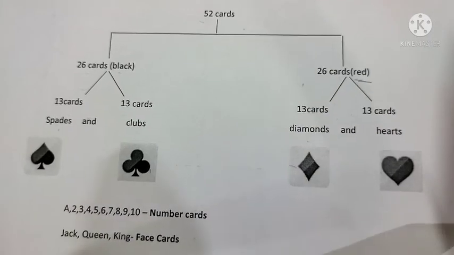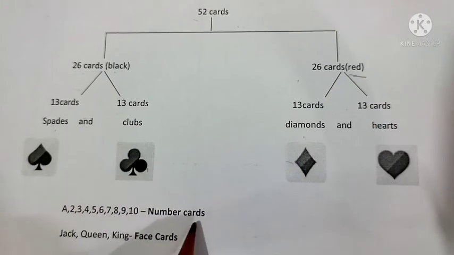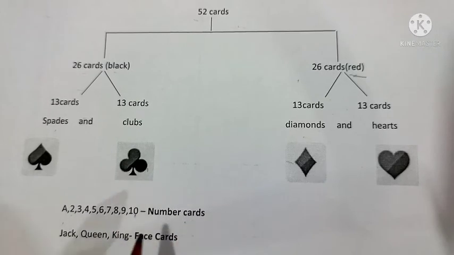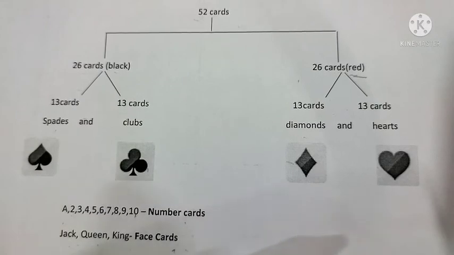Now what is the next point we have to remember? Number cards: A, that is equivalent to 1. So A, 2, 3, 4, 5, 6, 7, 8, 9, 10 are called number cards, whereas Jack, Queen and King are called face cards. So J, Q, K are called face cards. Understood? So this distribution you should remember, because we need it for doing the sums. I gave the example for this, so just keep the distribution in mind and you can do the next problems.